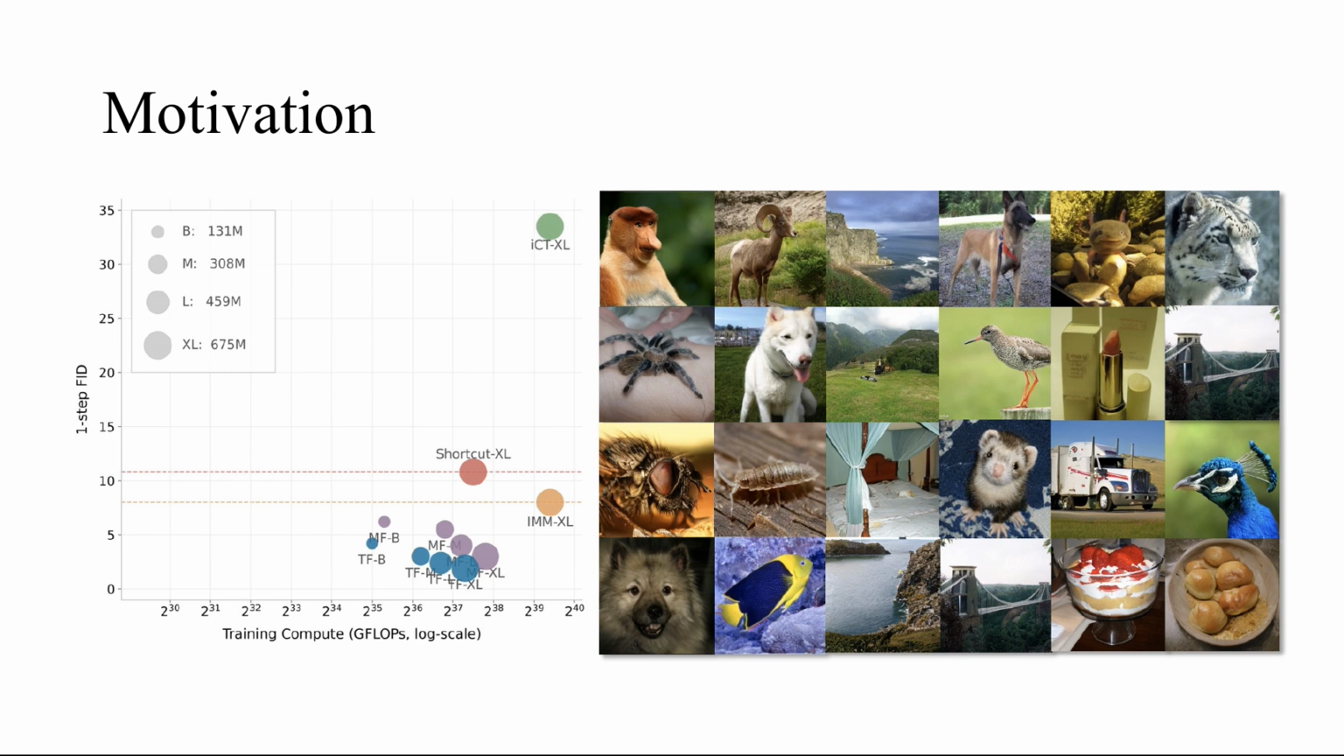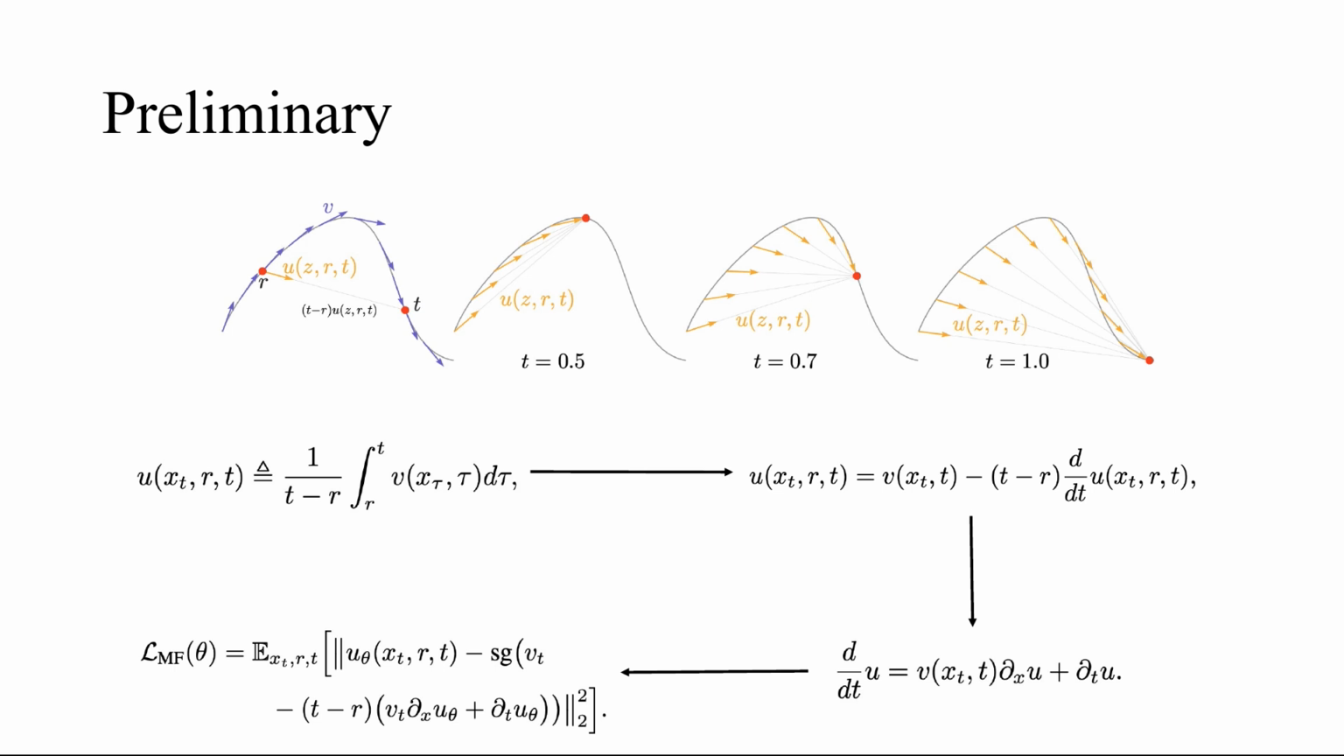How did we bridge this gap? The upcoming mathematical analysis will reveal our solution. Before diving into our solution, let's briefly review the mean flow mechanics. Mean flow introduces an average velocity field. Through differential calculus, this yields an elegant identity. The average velocity equals the instantaneous velocity minus the time interval scaled by the total derivative of the average velocity.